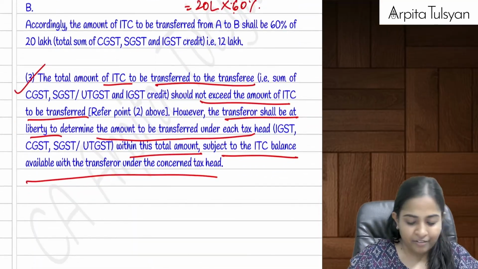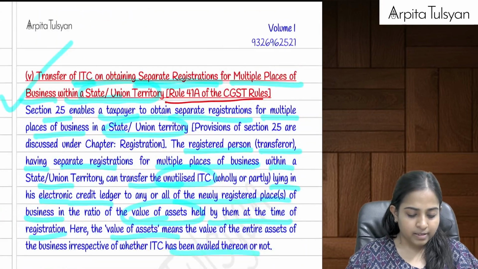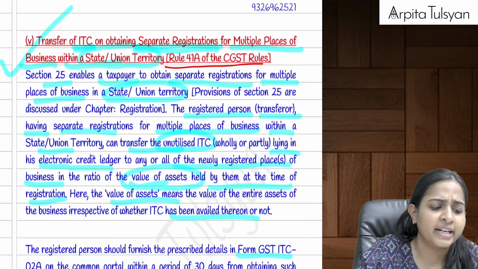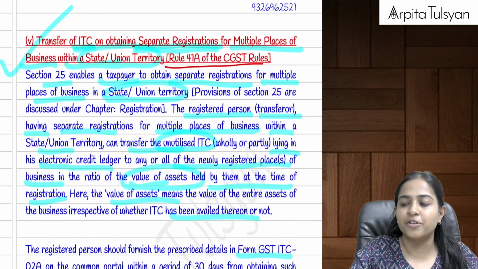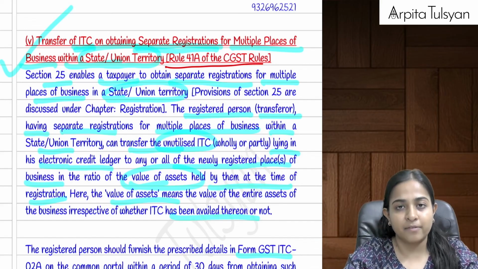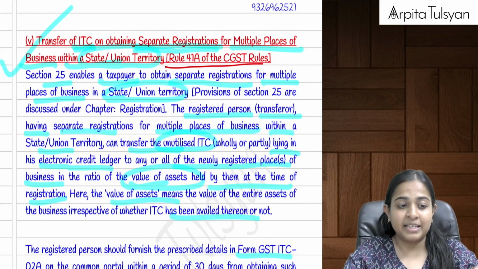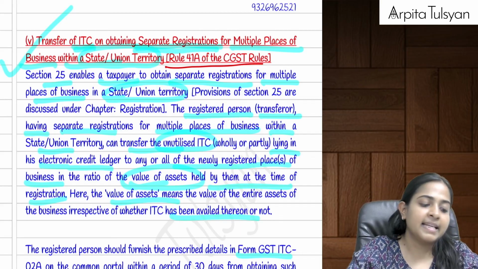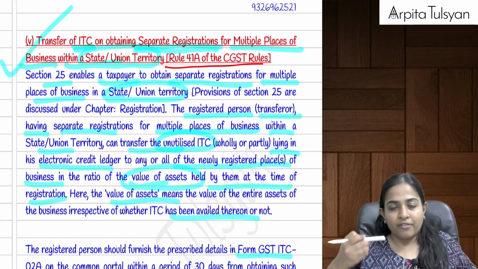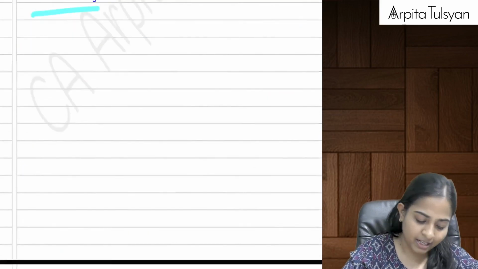We have done many examples on this in the main lectures also. Then the next one is Rule 41A. What did we study in Rule 41A? Here there was no demerger, merger or amalgamation. I am a particular entity, and another office of mine within the same state wants to take a separate registration. Allowed or not? Within the same state, can I have multiple registrations? The answer is yes. If a second office is opened in the same state, then the proportion of unutilized credit corresponding to the assets transferred to that office can be given to it.